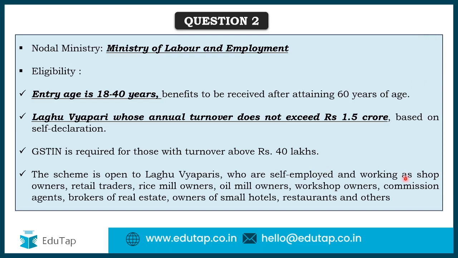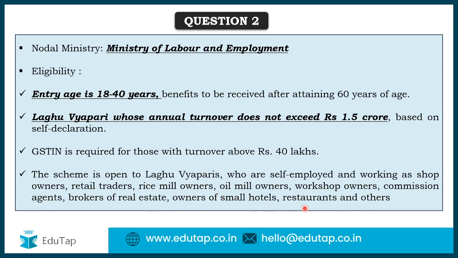This is also important. The scheme is open to Laghu Vyaparis who are self-employed, working as shop owners, retail traders, rice mill owners, oil mill owners, workshop owners, commission agents, brokers of real estate, owners of small hotels, restaurants and others.